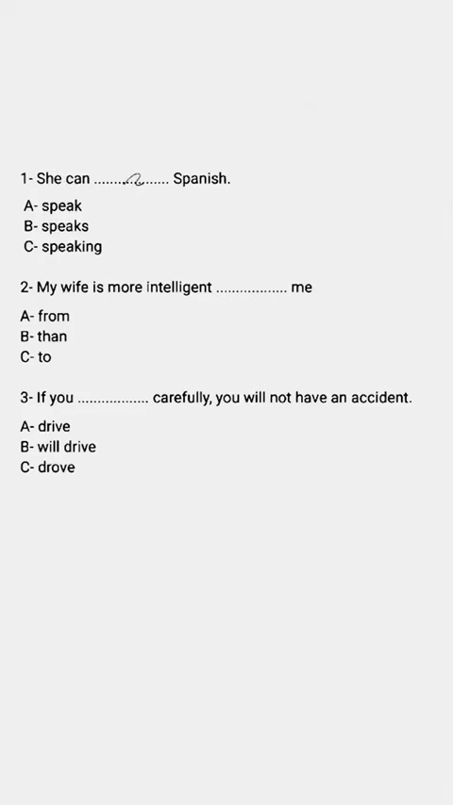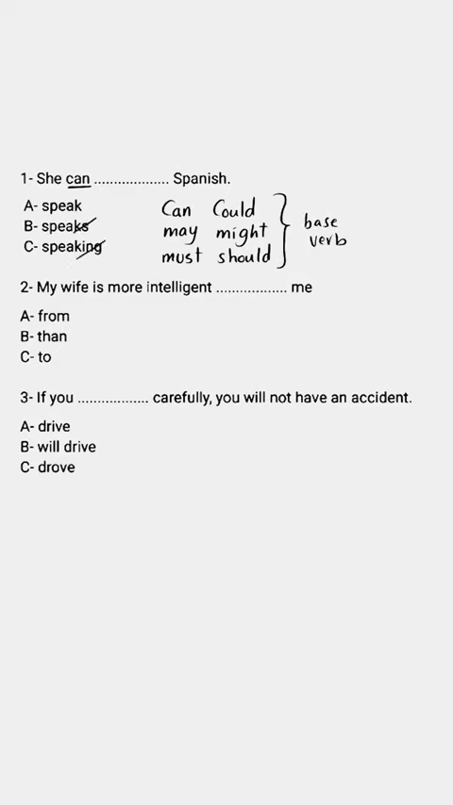He can blank Spanish. Speak, speaks, speaking. The key word here is can. Remember guys, can, could, may, might, must, should. We call these words modal verbs, and they're followed by the base verb. No S, no ing, just the verb speak.